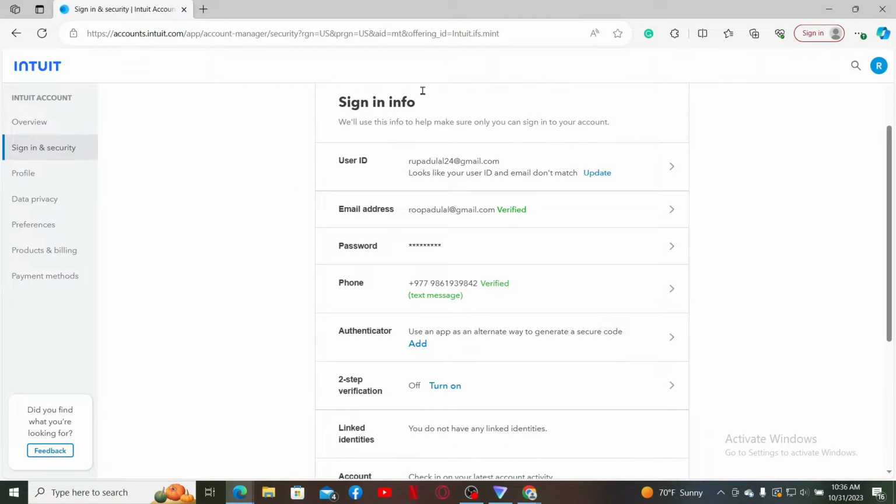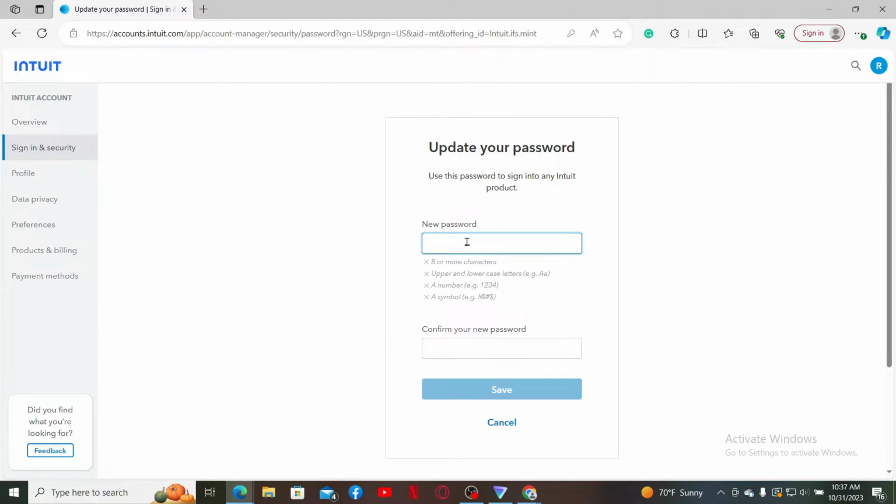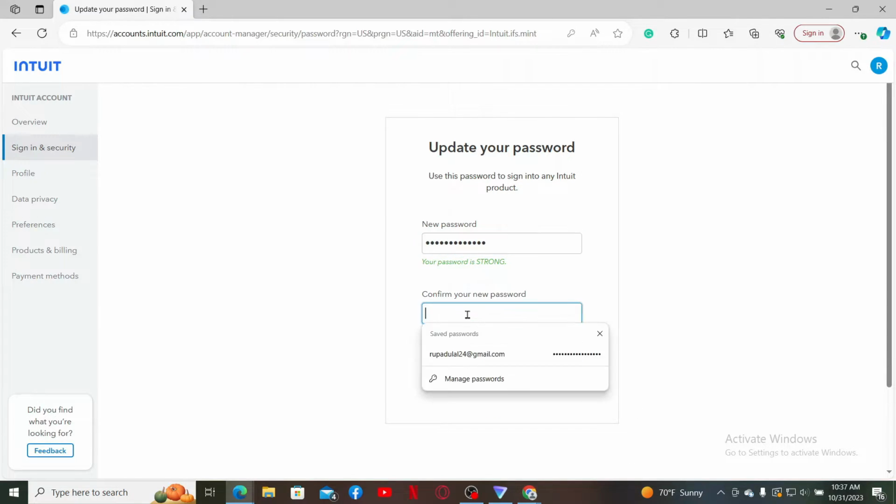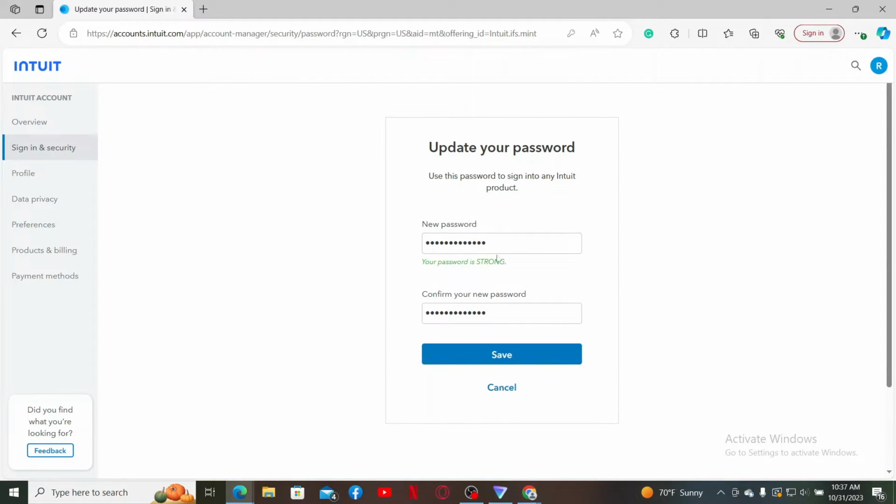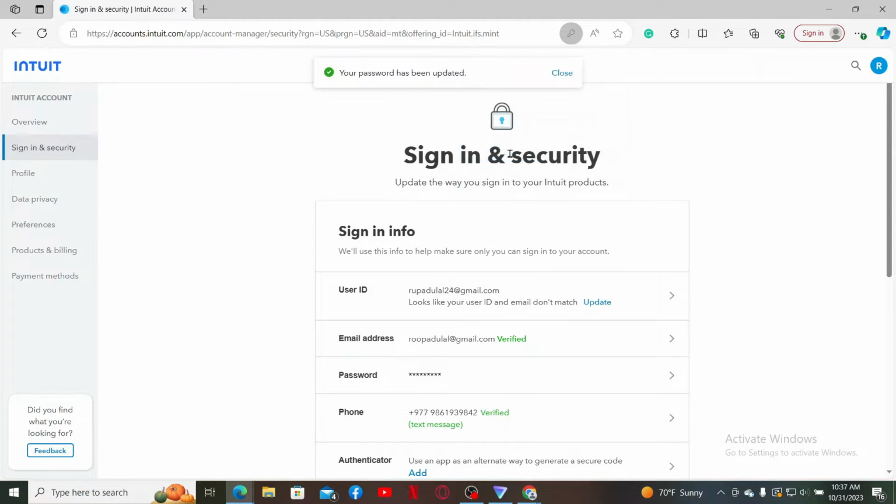Now under sign in info, click on the password option and enter the new password you'd like to set for your Intuit account. While changing your password, make sure that your password meets these criteria. Once done, re-enter your password on the next field. Once both of your passwords in the text boxes matches, click save and you will be able to change your